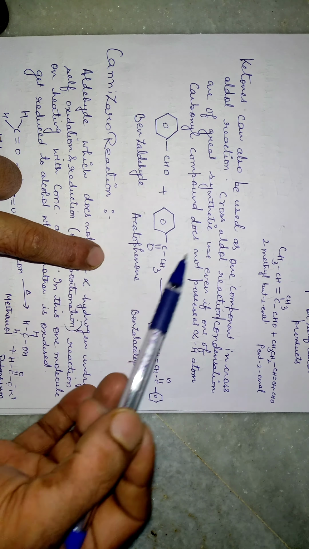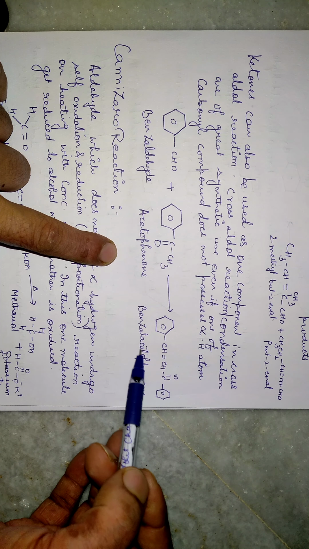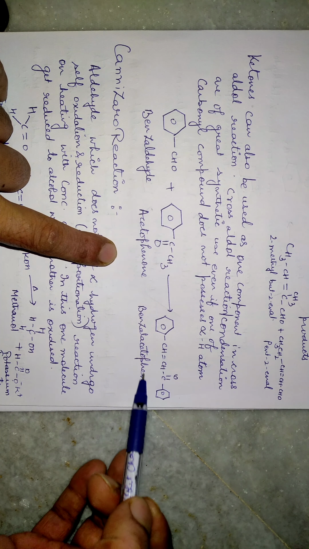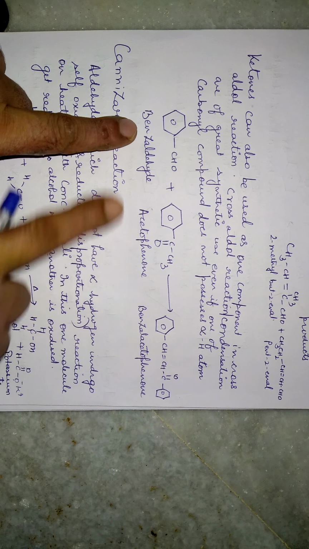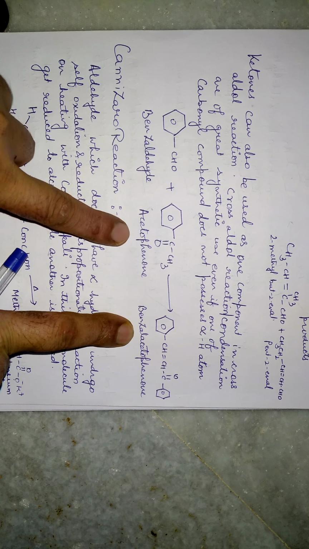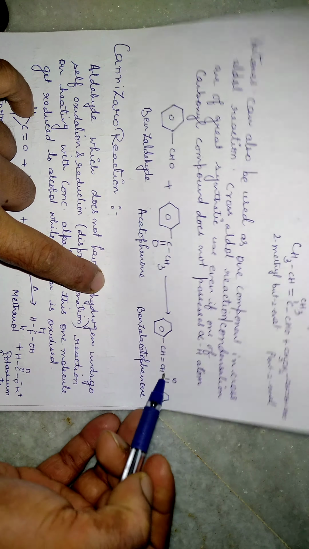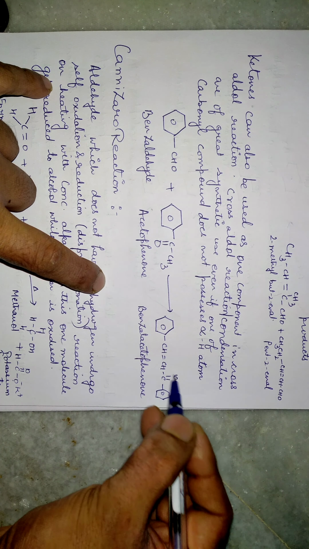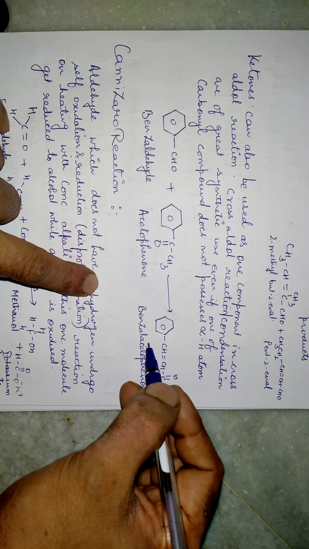This is benzaldehyde. It reacts with acetophenone, and the product would be benzyl acetophenone, because the name comes from the two reactants' names. Here you can see benzaldehyde, so benzyl acetophenone. There will be a double bond formation, removal of water, and there is a ketone. So the name of the product is benzyl acetophenone.